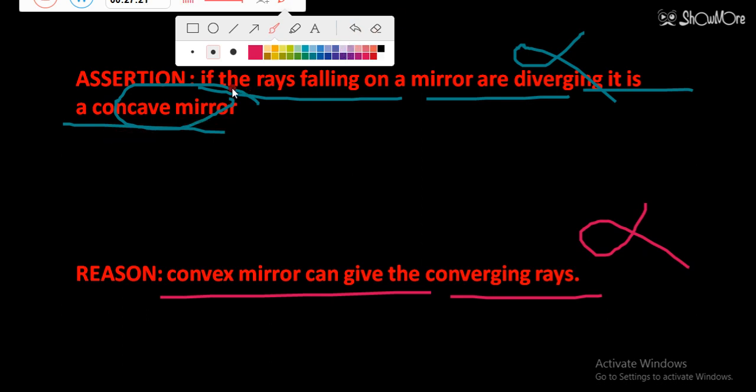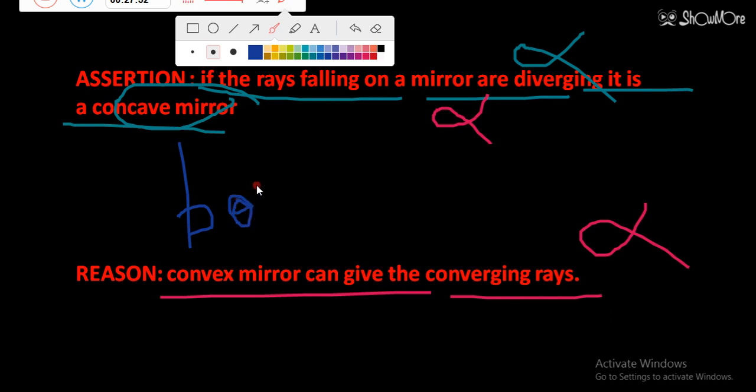In assertion he is saying if the rays falling on a mirror are diverging, it is concave. A concave mirror converges the rays, that means it is false here. And in the reason he is saying convex mirror can give the converging rays, but a convex mirror will always diverge the rays. So here both are false. You have to find what the option will be. So here both assertion and reason are false.